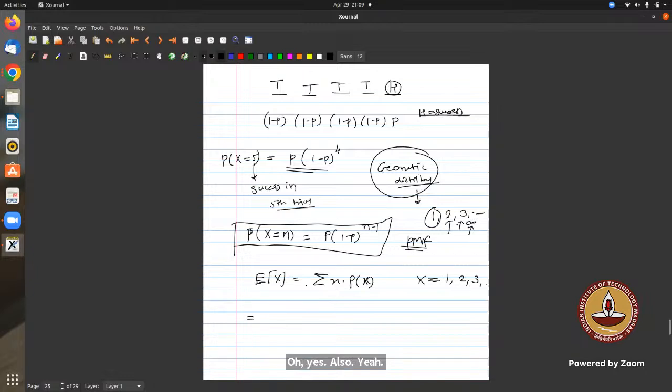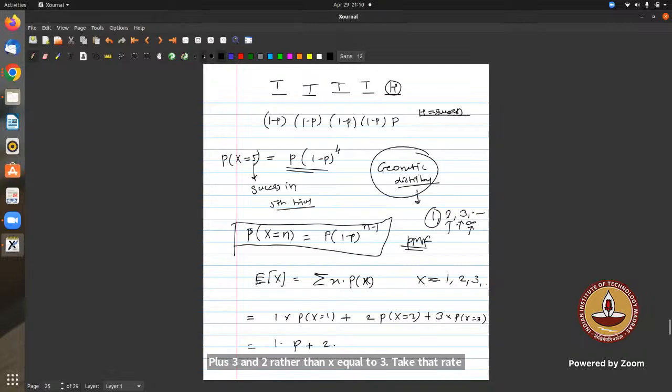So how to find this expectation? 1 into probability that x equals 1, plus 2 into probability that x equals 2, plus 3 into probability that x equals 3, like that. Probability that x equals 1 is p. Probability that x equals 2 is 1 minus p into p.